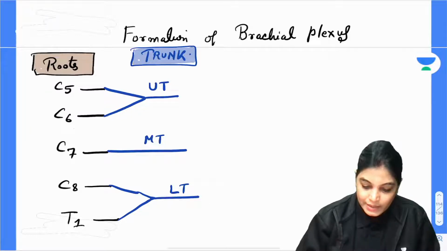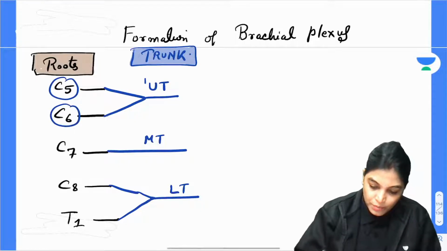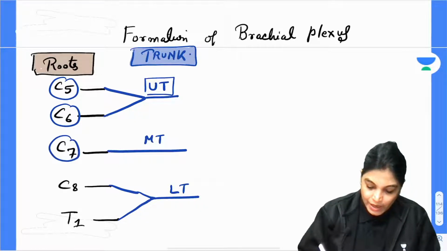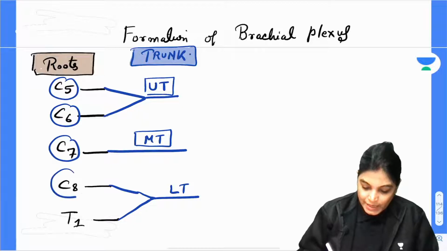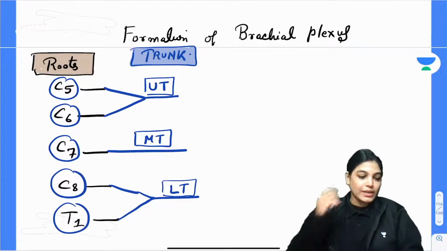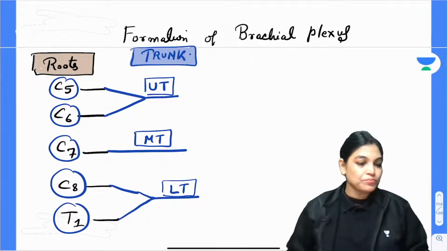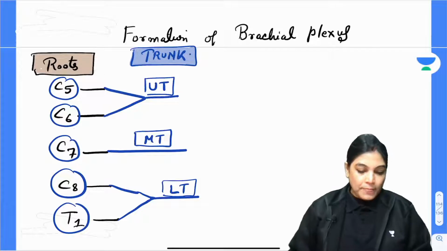And it is quite clear that C5 and C6 join to form the upper trunk, C7 alone forms the middle trunk, and C8 and T1 join to form the lower trunk. Is it clear, everyone? Please write your messages if you are not able to understand.